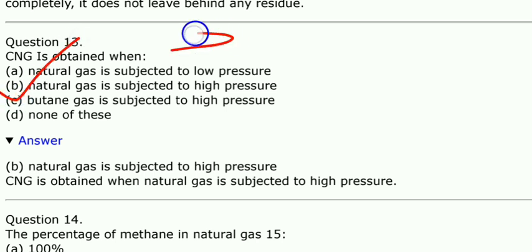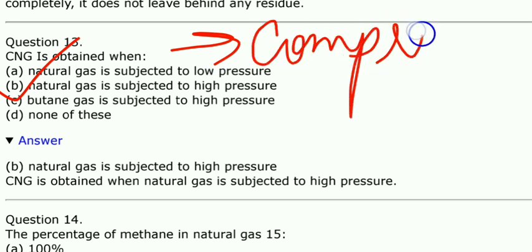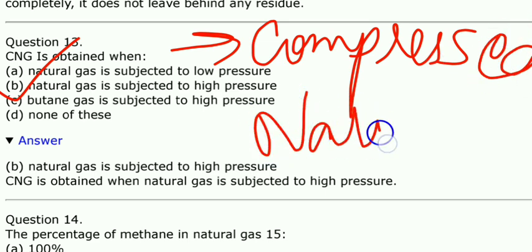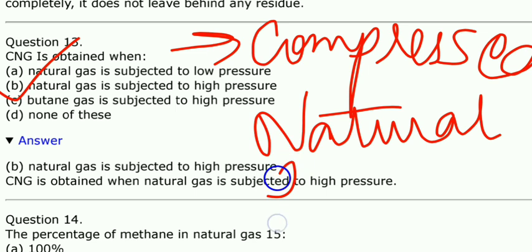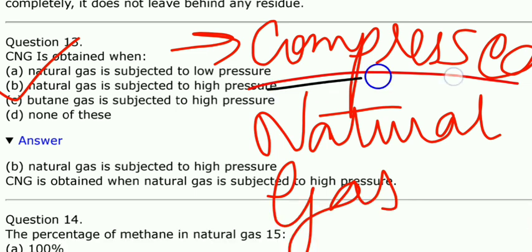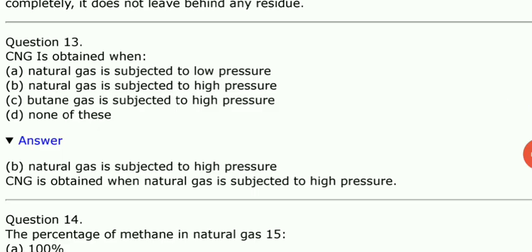Because CNG stands for compressed natural gas. Here compressed means actually kept in a very high pressure, high temperature. That is why this is formed. Okay, so the correct answer is B. I hope you got it.